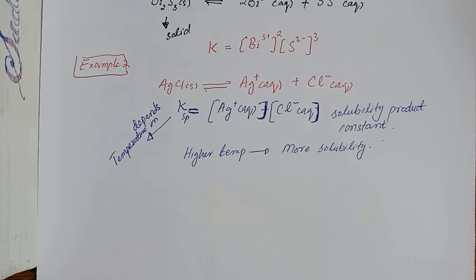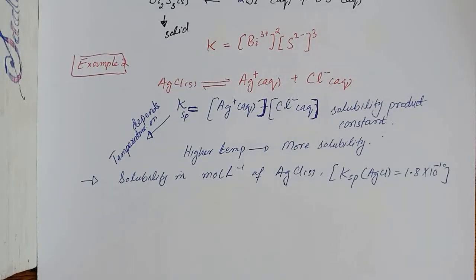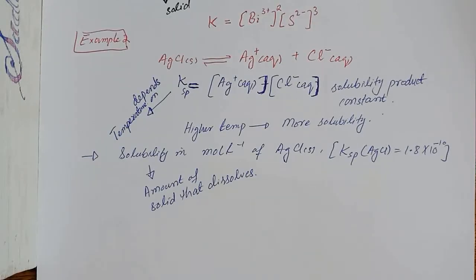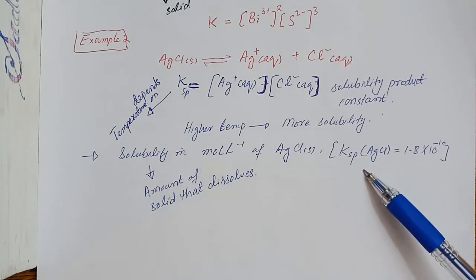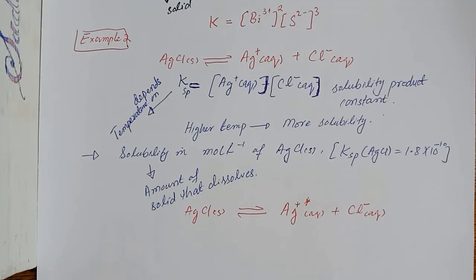Again, consider the example of silver chloride. Suppose we have the value of the Ksp constant. Conversely, we can calculate the solubility, that is, the amount of solid that dissolves. So let's see how we can calculate the solubility of silver chloride using the value of the solubility product constant. Now let's again consider the equilibrium reaction between the undissolved silver chloride and the dissolved species silver and chloride.